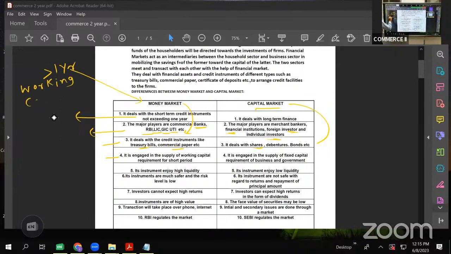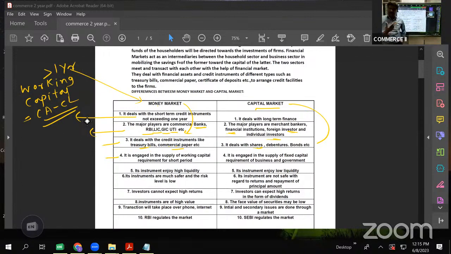What is working capital? Working capital simply means the fund required for day-to-day operations. It is the money that a company requires to meet day-to-day operations, that is called working capital. We have a formula for working capital: current assets minus current liabilities. Working capital means fund requirement to meet day-to-day operations.